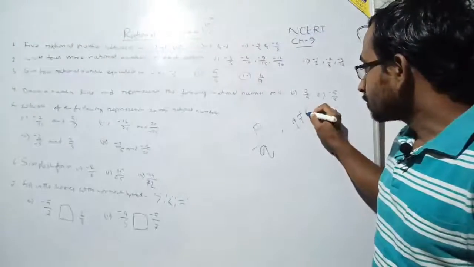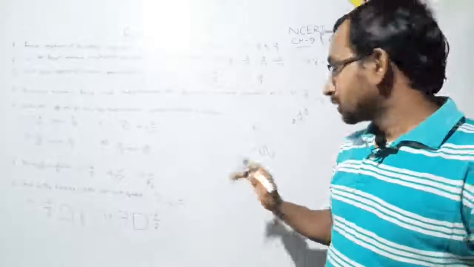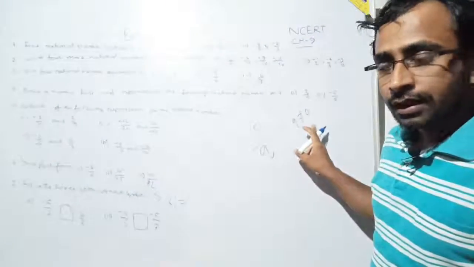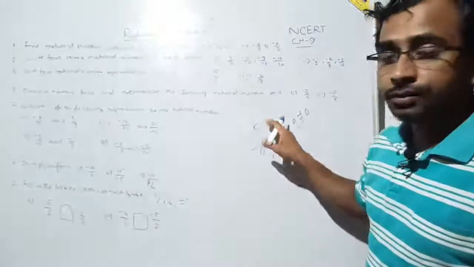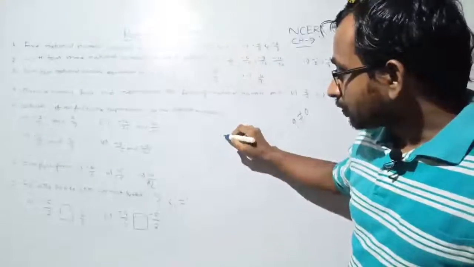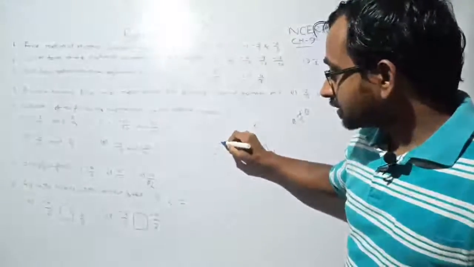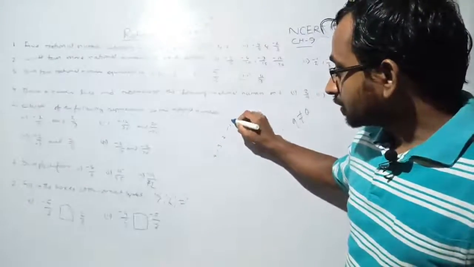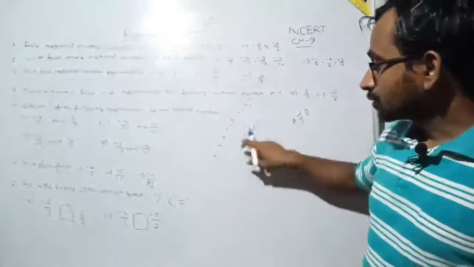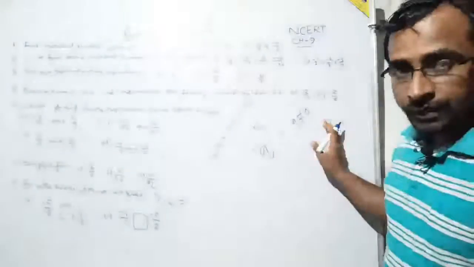Q not equal to 0. You should keep in mind that Q, that means the denominator, will not be 0. In case of P, you can take any number. Suppose it is -4, -3, -2, -1, then 0, then +1, +2, +3, and so on. So P is an integer.